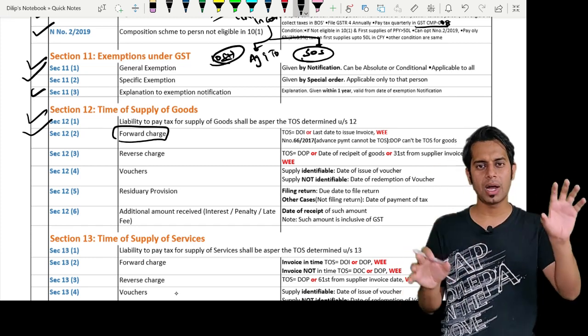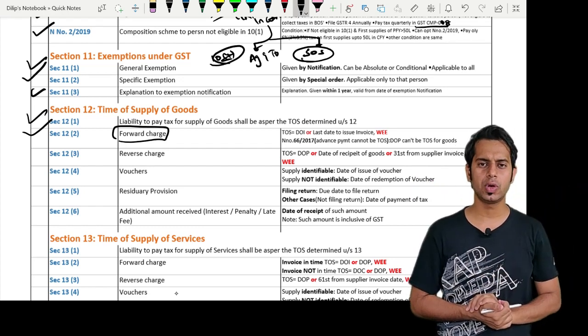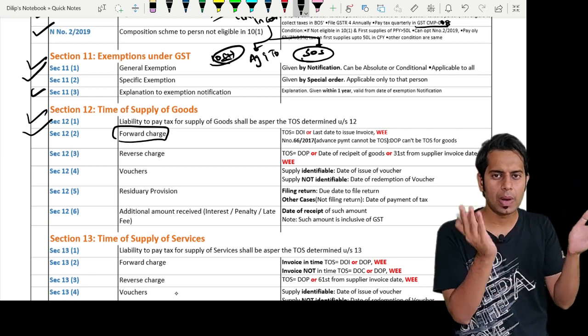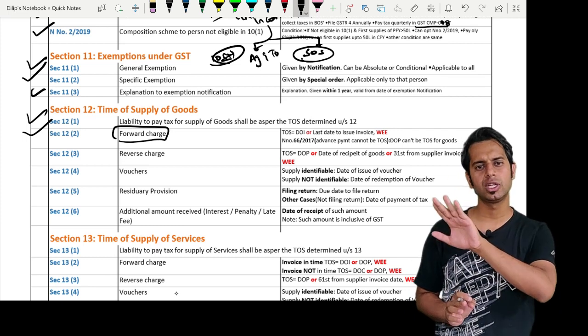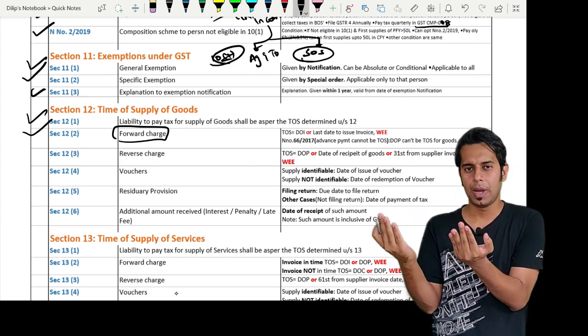In forward charge, two are remarks: invoice issued within the due date, invoice not issued within the due date. If invoice is issued within the time limit, then the time of supply is date of invoice or date of payment, whichever is earlier. Sir, what if invoice is not issued within the due date? If invoice is not issued within the due date, then last date to issue invoice as per section 31 or date of payment, whichever is earlier.